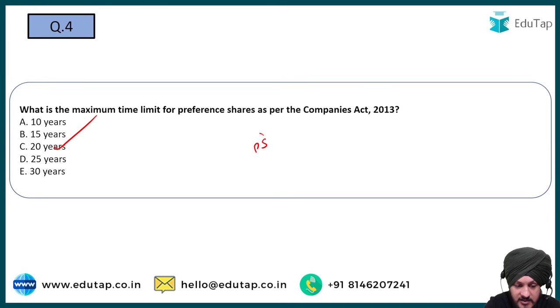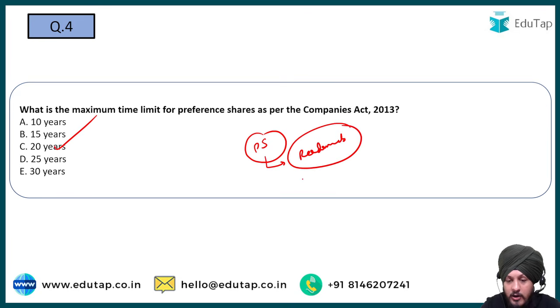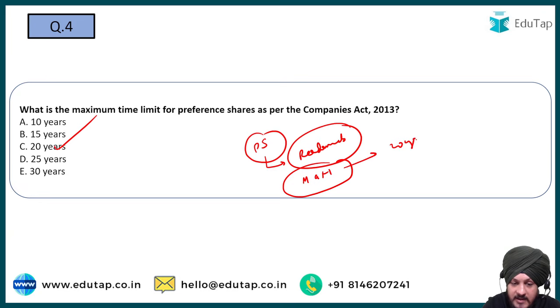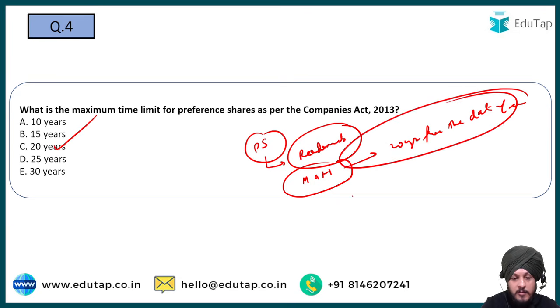if we talk about the preference shares, right? As per company law, all preference shares must be redeemable. They must be redeemable within the prescribed time limit, right? And the maximum time limit for redeemable preference shares is that they must be redeemed within 20 years from the date of issue, right? So that is going to be the answer to this question. So C is going to be the correct answer.